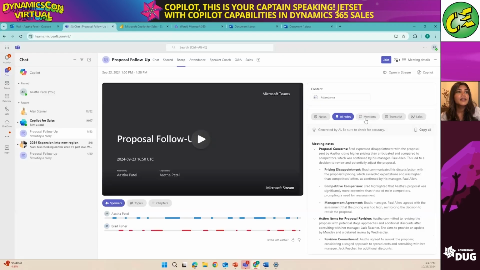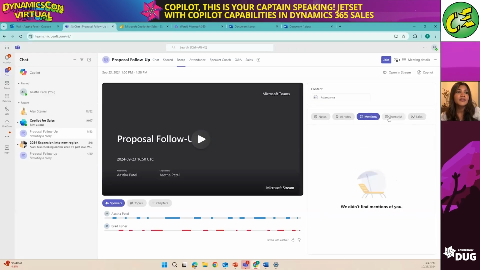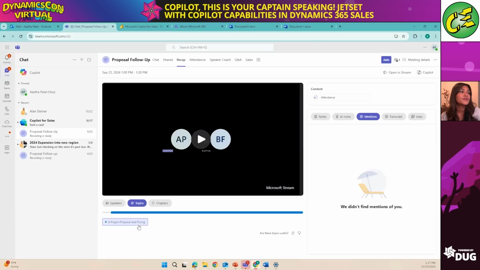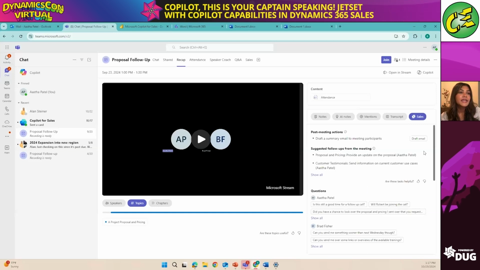The other thing I can take a look at is the app mentions. If we didn't have any, it won't show you anything, but if we had any competitors mentioned, you'd be able to take a look at that. At the bottom too, you'll be able to see certain topics. You'll notice we have a project proposal on pricing, and then we can actually open up the recording and take a look at where exactly in that recording we talked about that proposal and pricing. Then we have the sales tab, which in a couple of seconds will bring in some CRM information as needed.